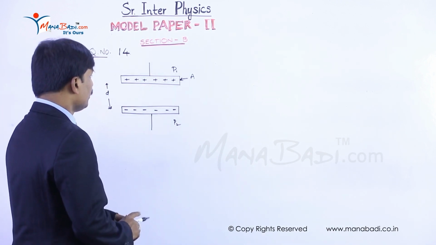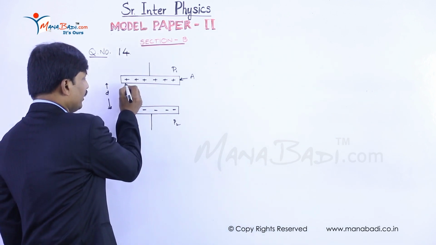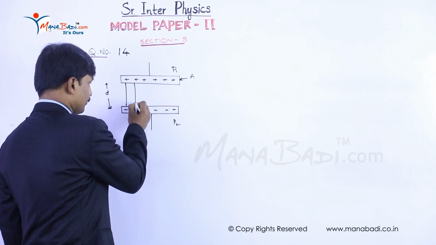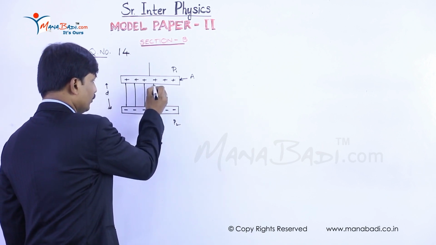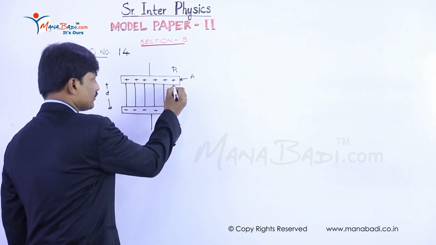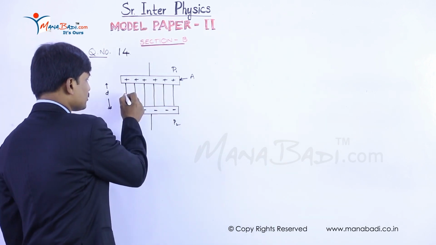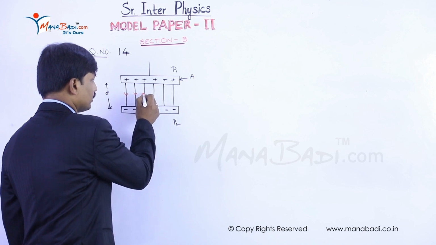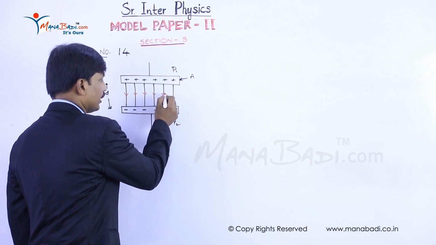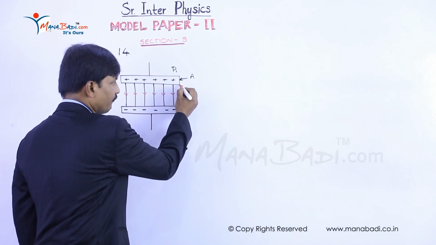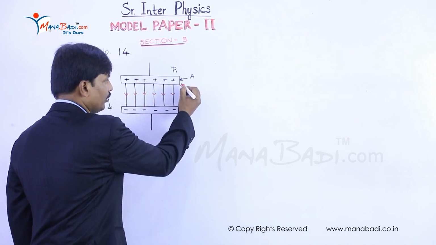As a result, a uniform electric field is produced between the two plates. The uniform electric field is represented by parallel straight lines which are equidistant. But at the edges of the plates, the field will not be uniform.